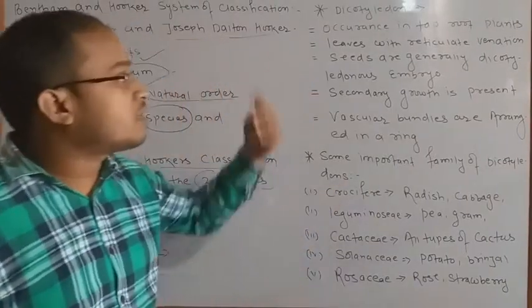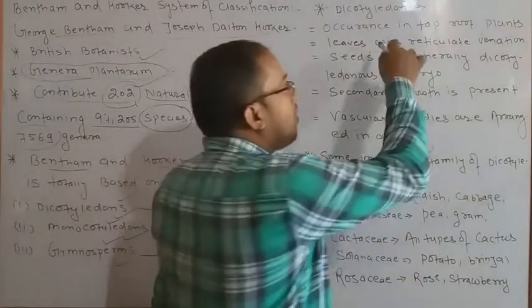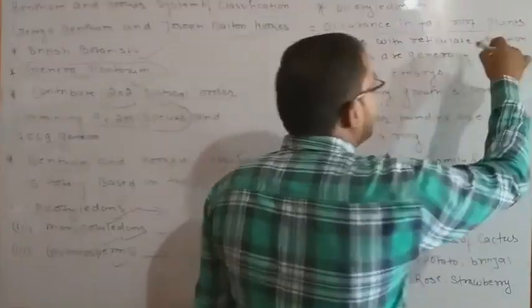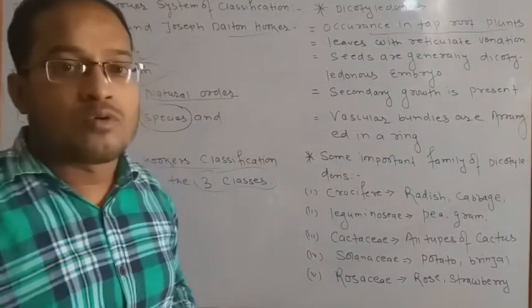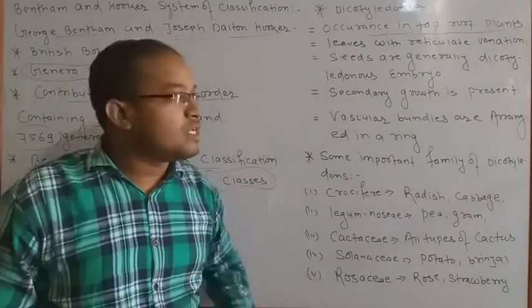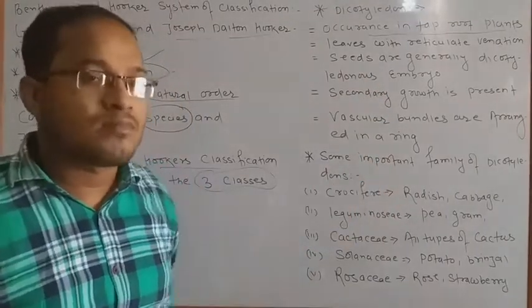They are called dicotyledons. Mostly they occur in plants with a tap root. We have also discussed what is the meaning of tap root, fibrous root, and many other things we have already studied.